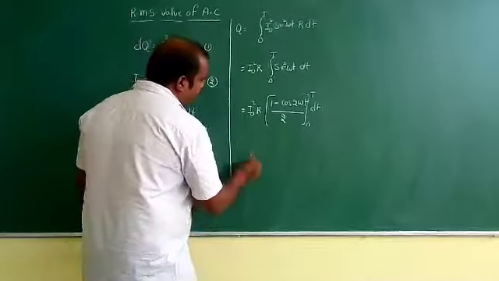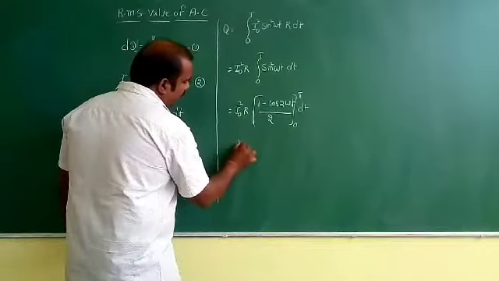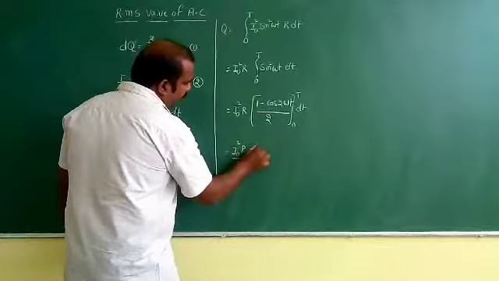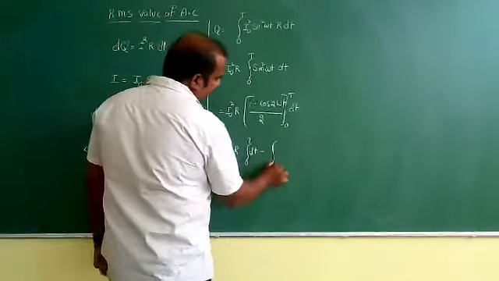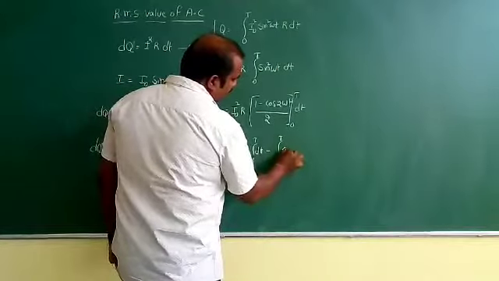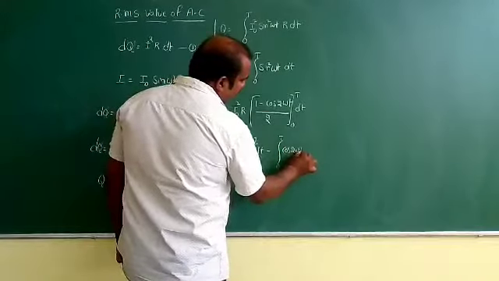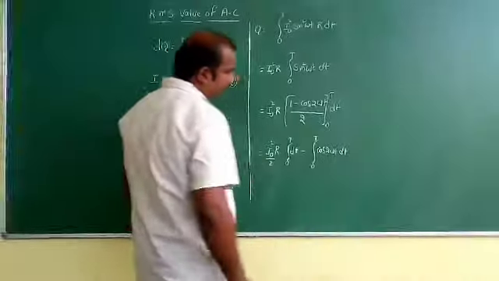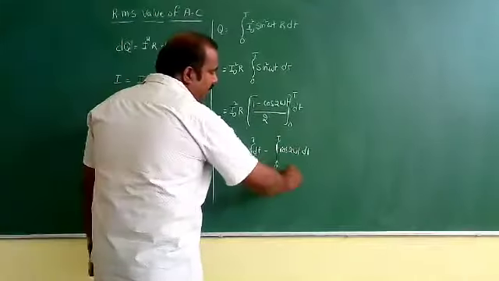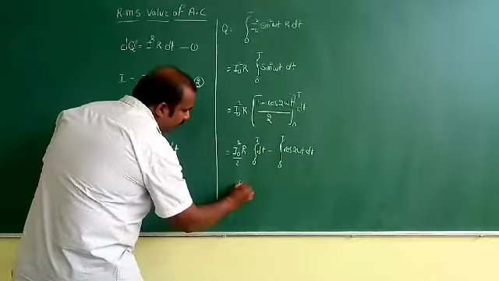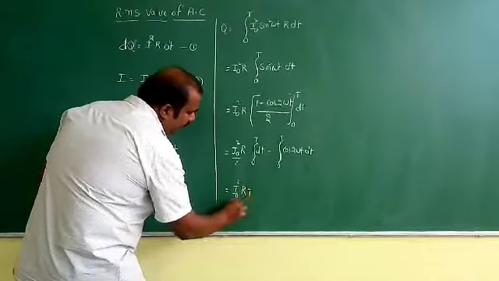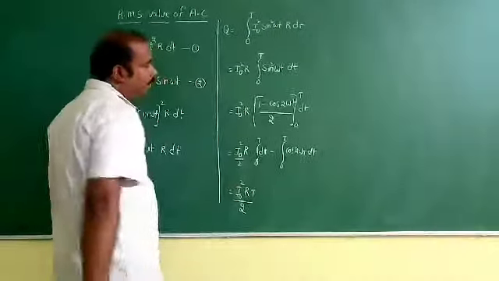Now here it will be I naught square R by 2, integral 0 to t into dt minus integral 0 to t cos 2 omega t into dt. Now this term becomes 0. Now here we get only t. Now finally here it will be I naught square R t by 2.